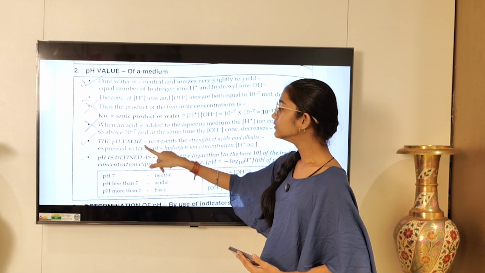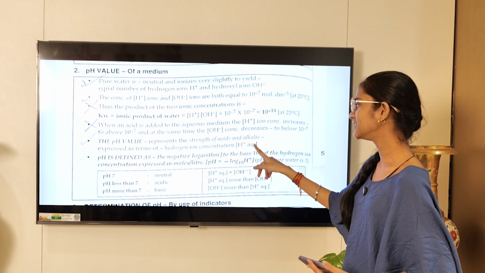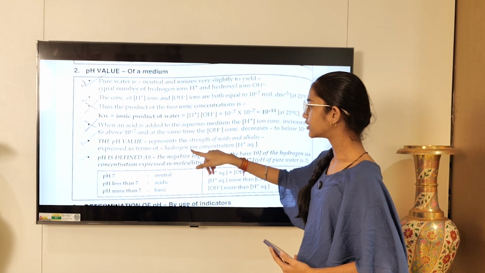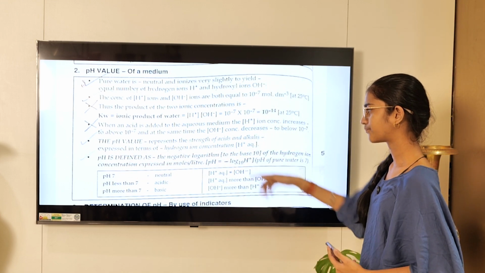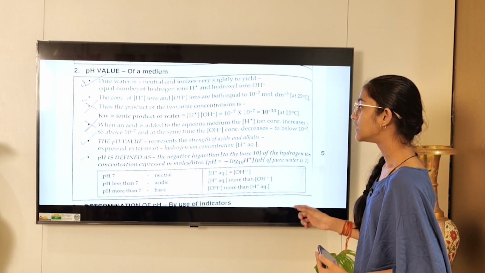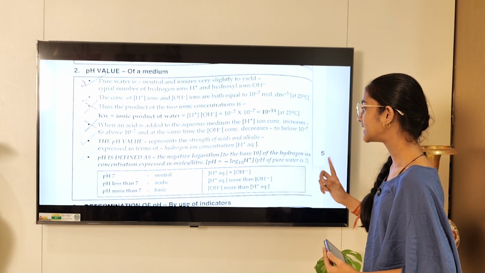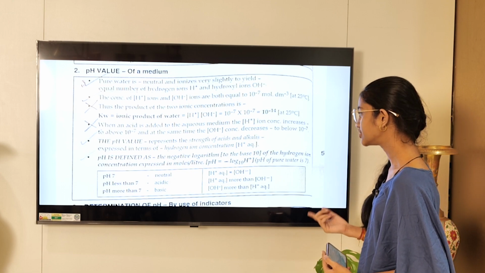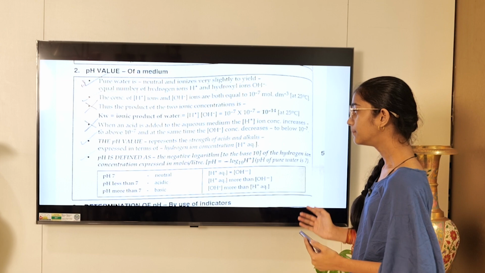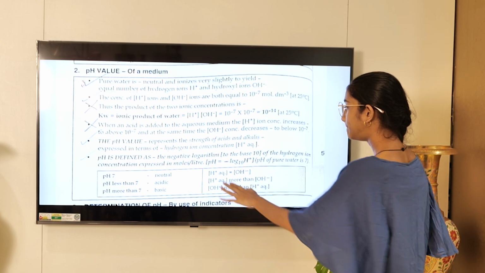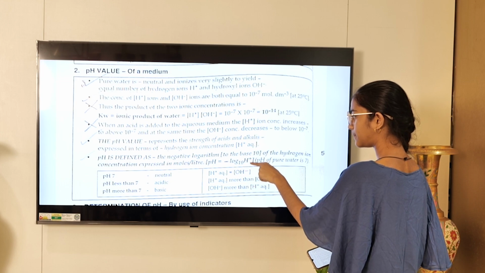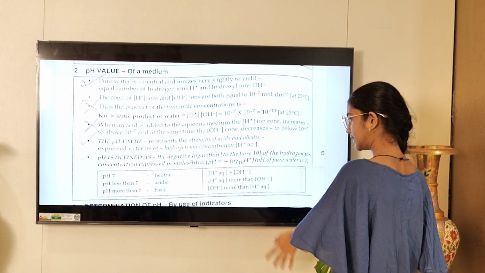And the pH value represents the strength of acids and alkalis, that is bases, expressed in terms of hydrogen ion concentration. pH is defined as the negative logarithm to the base 10 of hydrogen ion concentration expressed in mole per liter. pH is equal to minus log to the base 10 of H plus, that is hydrogen ion.